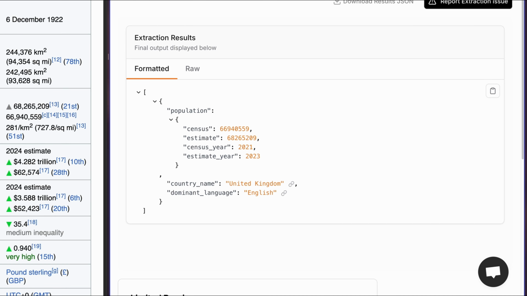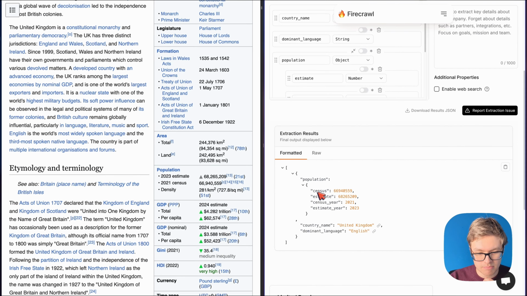Let's double check if it's actually correct. So we've got that census number, which looks to be correct. Then we've got the estimates, which also looks to be correct. And then we have the census year, 2021, and the estimate year, 2023.